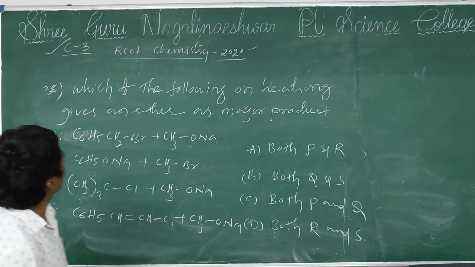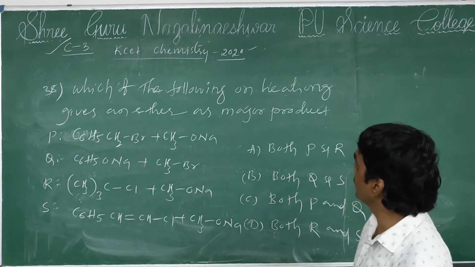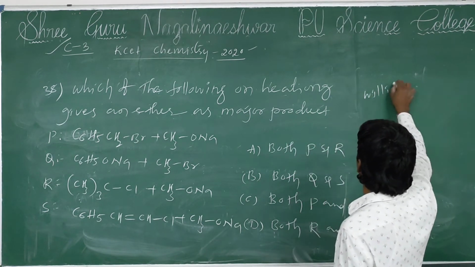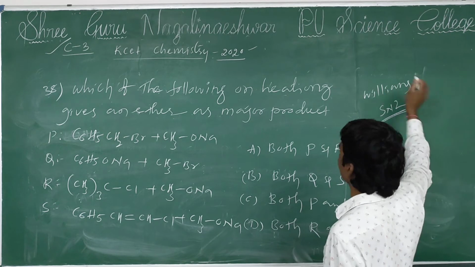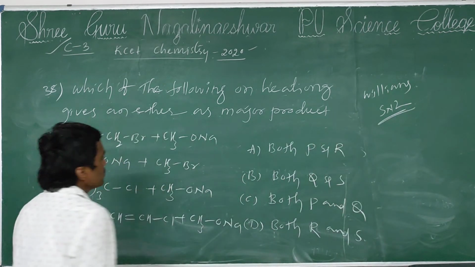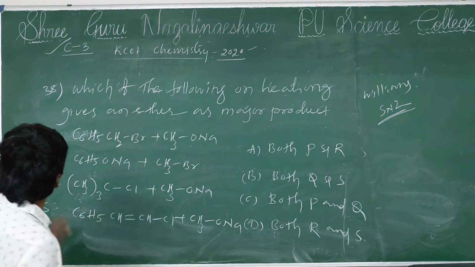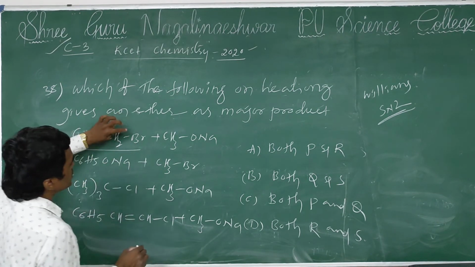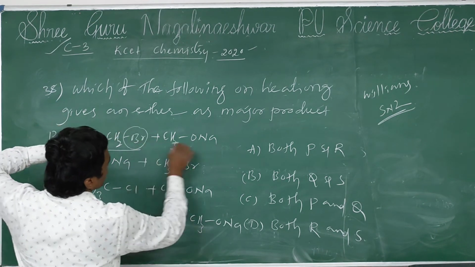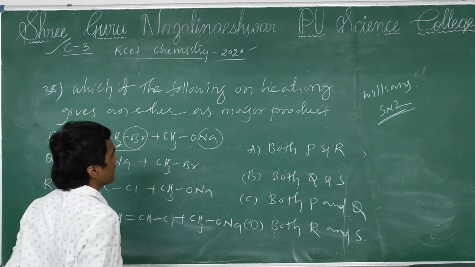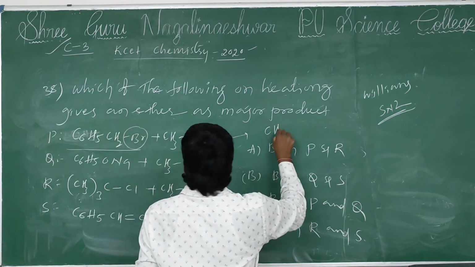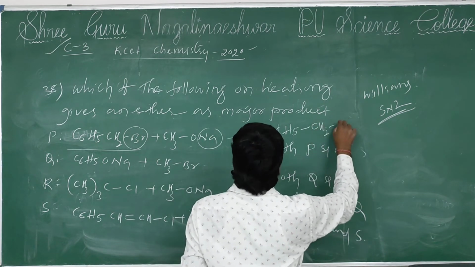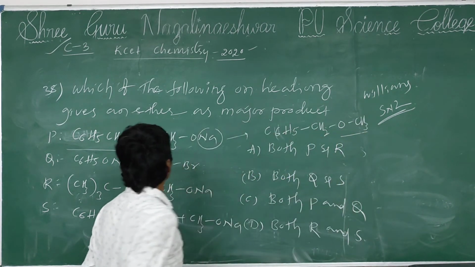C. So which of the following on heating gives an ether as a major product? Ether preparation is by Williamson ether synthesis, which follows the SN2 mechanism. Now see, in this compound P, this is benzyl bromide. This bromine and Na, NaBr is eliminated. Then C6H5CH2OCH3 ether will be formed.